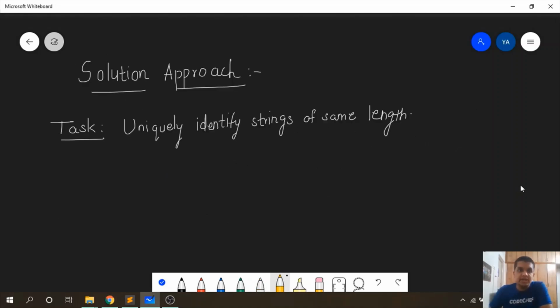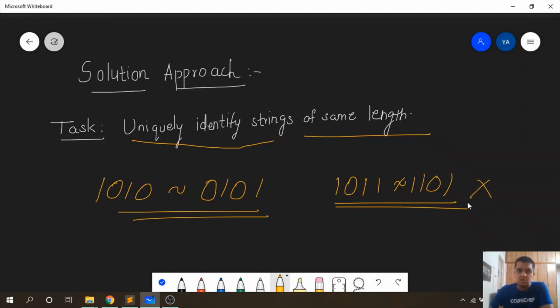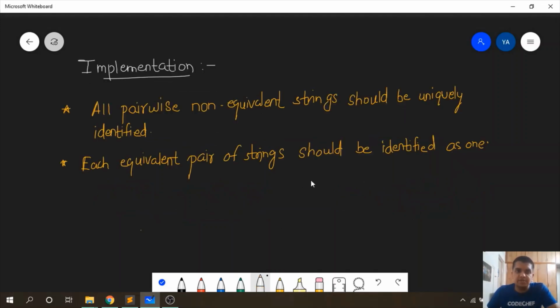Let us move on to the detailed solution approach. So the task at hand over here is to uniquely identify strings of the same length. So 1010 and 0101, these strings are equivalent, and 1011 and 1101, these strings are not equivalent. So we have to devise an implementation such that these strings are identified as same and these are not identified as same. As you must have realized, this question is mainly an implementation problem. Let us see how we can implement this.